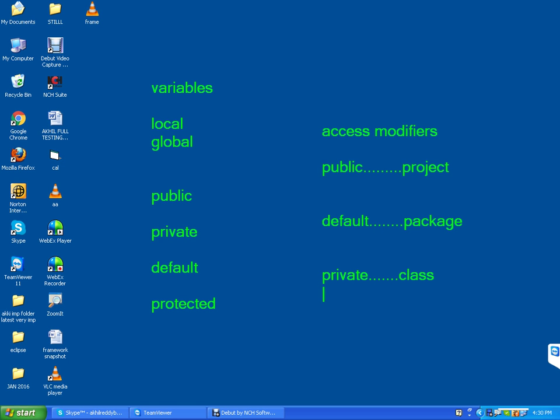If you write protected, we can access that package stuff as well as other package's child class stuff.